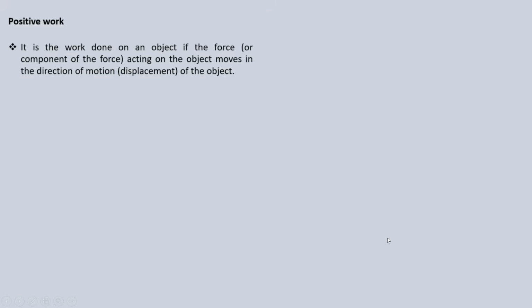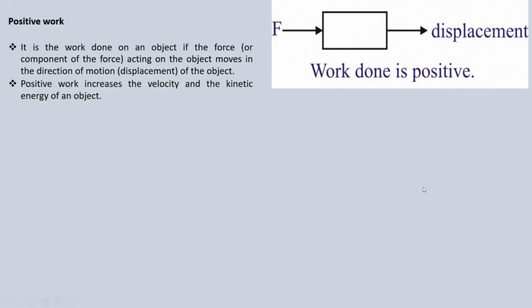Let's discuss the scenarios. When is work done positive? Work done is positive if the force or the component of the force acting on the object is in the direction of motion or displacement of the object. Let me clarify what that means. Here's a diagram just to show you how it looks. So you've got the force and the displacement of the object. They are both moving in the same direction. So in that case, work done is positive.